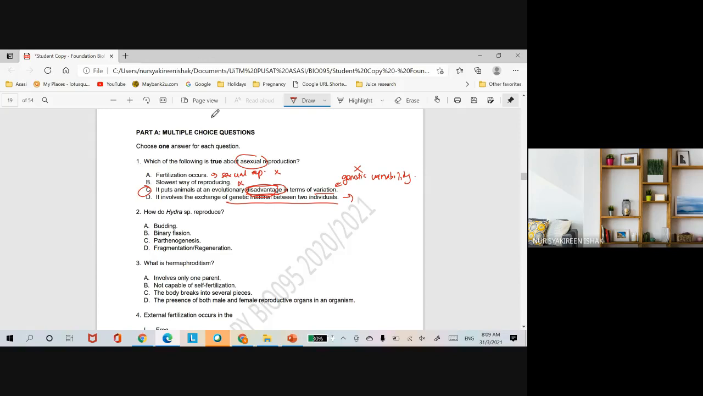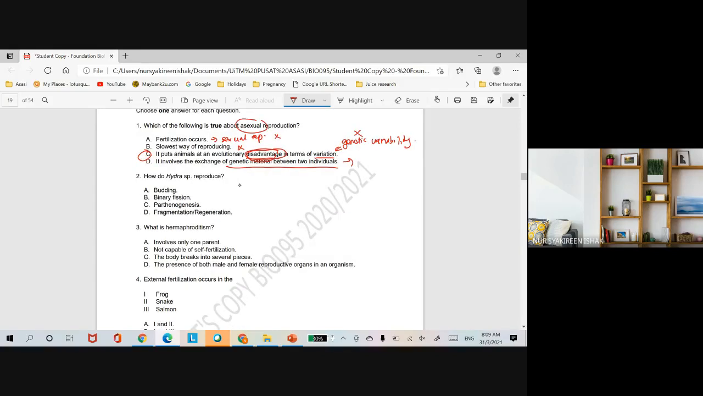Okay. So next, how do Hydra reproduce? So Hydra reproduce through asexual reproduction. Which one? It is budding. So for Hydra that undergoes budding, the parent will produce buds, right? So the bud will either remain attached to the initial parent, or the buds will detach and develop into offspring. Other examples of organisms that undergo budding are cnidarians and also sponges.